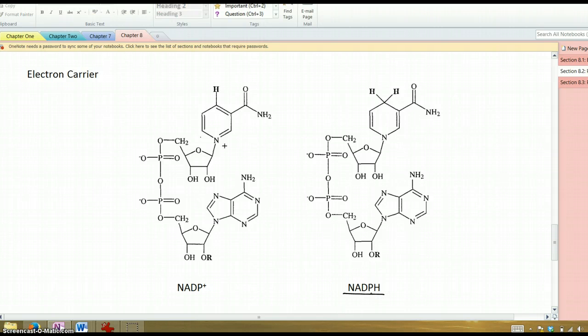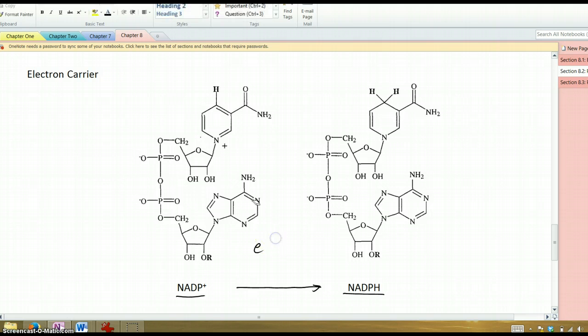NADPH, this molecule, is the primary electron carrier. And you don't have to memorize what these look like, but I just wanted you to see that they are, of course, organic molecules, lots of carbon and hydrogen, some nitrogen, and some phosphorus as well. And NADP+, this is the form that's sort of lacking an electron, and you can see it has a positive charge. And so what happens is the NADP+ gets converted into NADPH when it essentially has an electron added. Whoops, I don't want to have it as a plus, it's a minus.